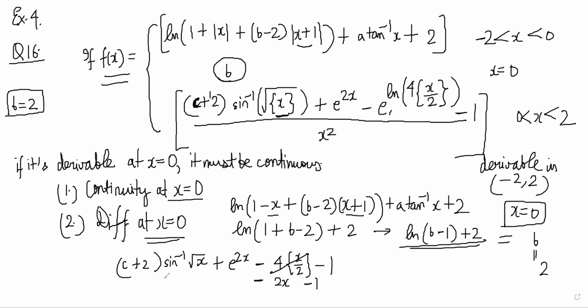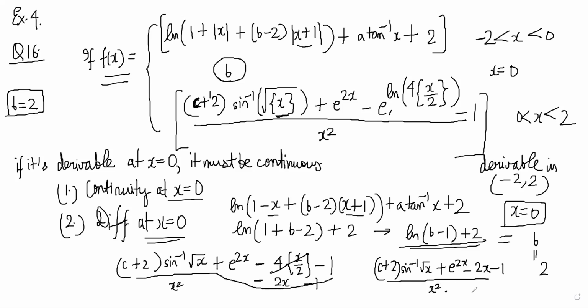Now notice the whole thing is divided by x square, right? So first of all, let's see the form of this limit. It is looking like c plus 2 sine inverse root x plus e power 2x minus 2x minus 1, by x squared. First of all, this is sine inverse, this is 0, so it is 0 by 0 form.